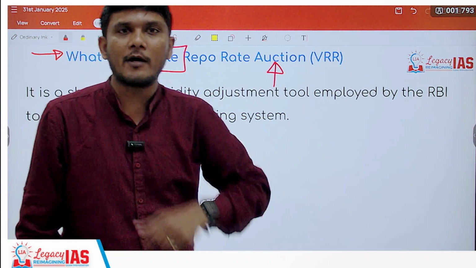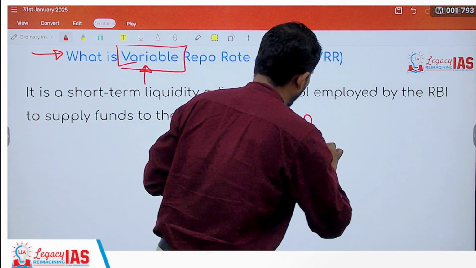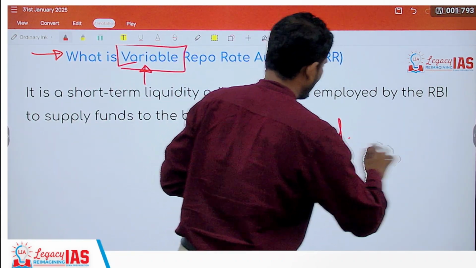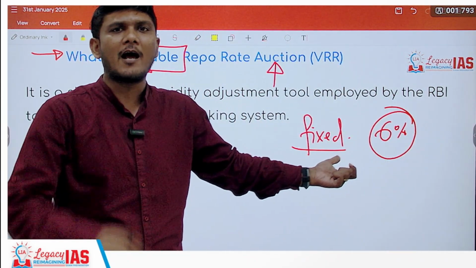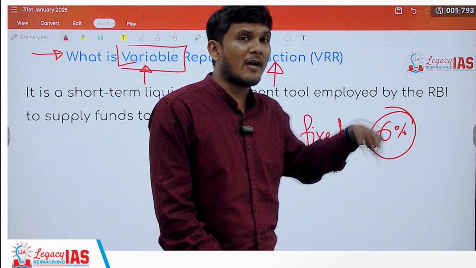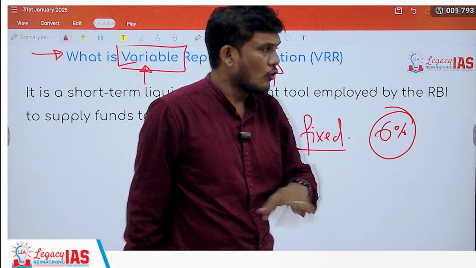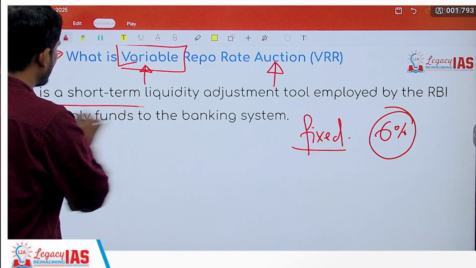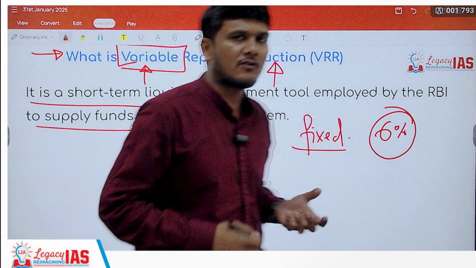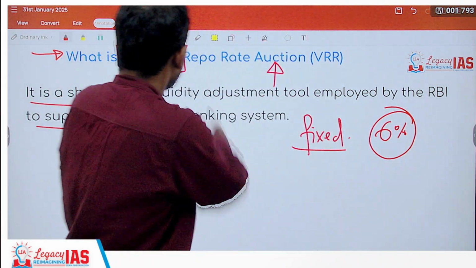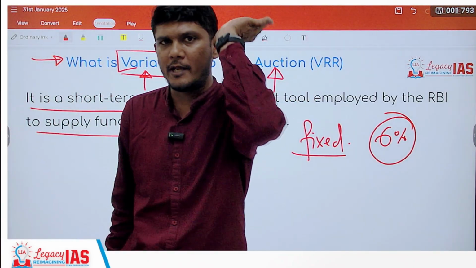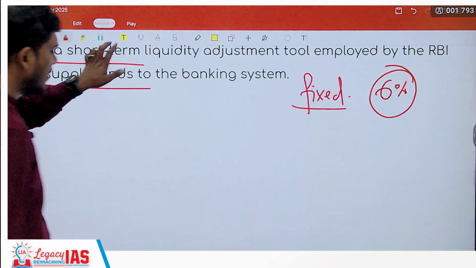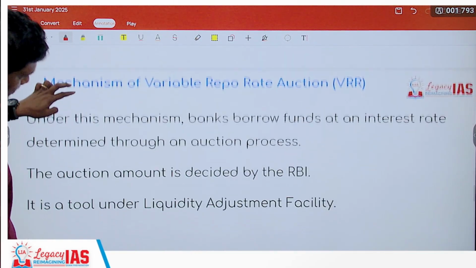Variability is very important here, because when the rate is fixed, let's say it's fixed at 6%, some of the banks are okay with 6%, some of them are not. Right? Some of them could have even got it at 6.5%. So when it is variable, different banks depending upon different requirements can get it at different percentages. So this is variable repo rate. It is nothing but the same repo rate operation. It is just that the percentage over here varies.